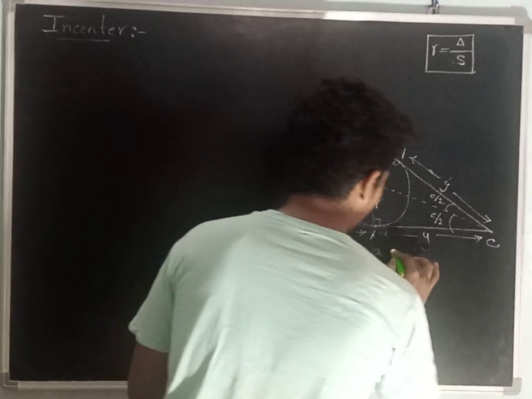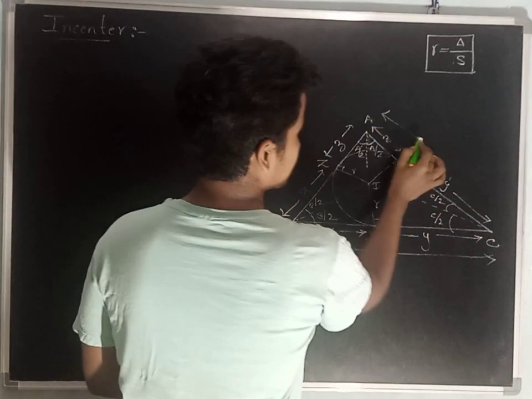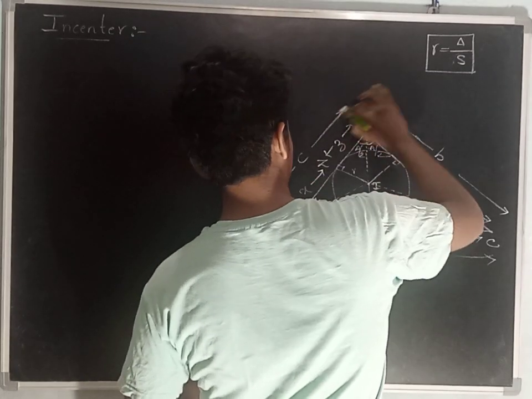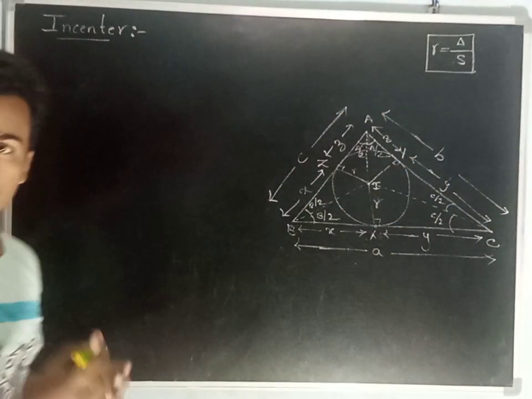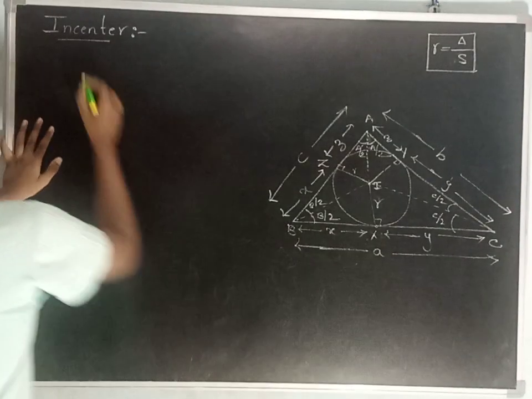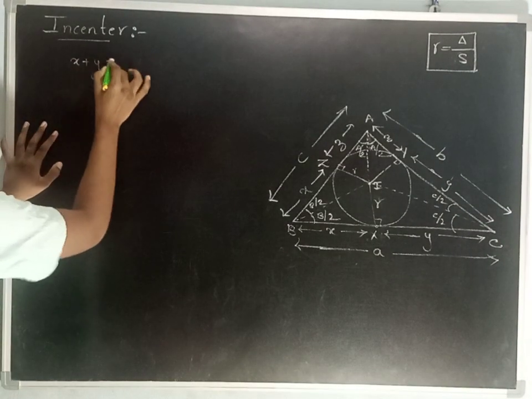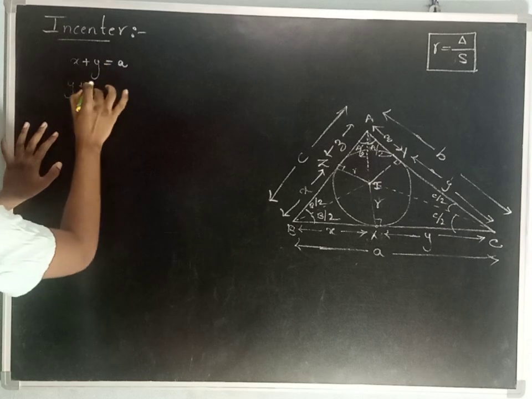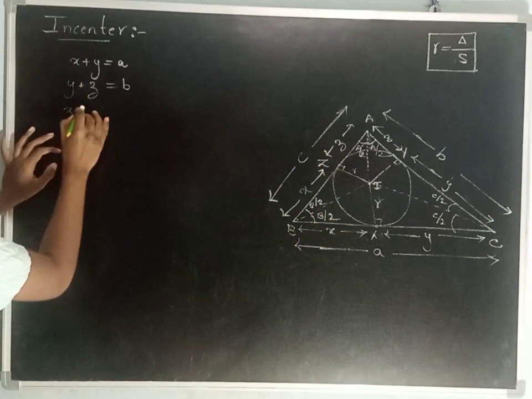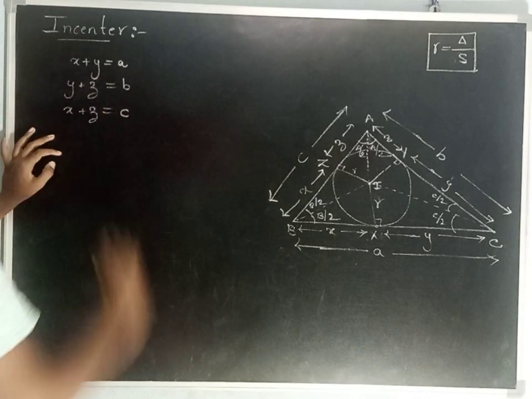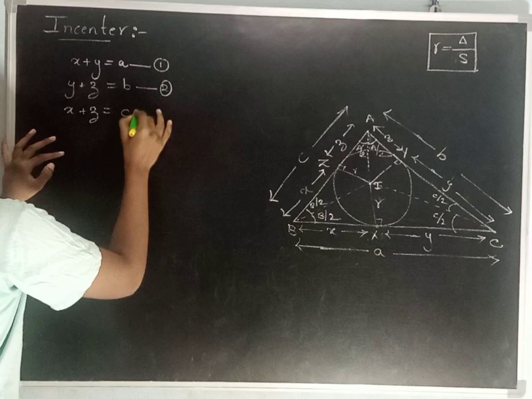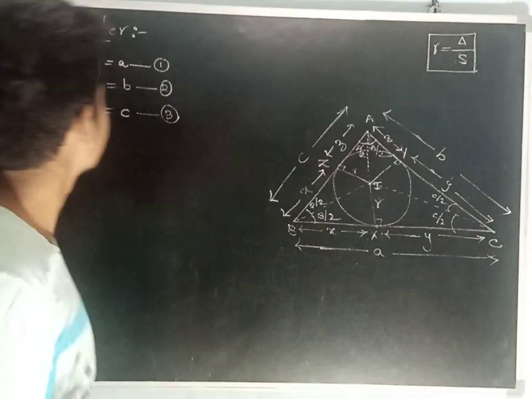Here this total length is a, here this total length is b, and here the total length is c. So here what can we say? x plus y is equal to a. y plus z is equal to b. x plus z is equal to c. This is our first equation, this is our second equation, and this is our third equation.